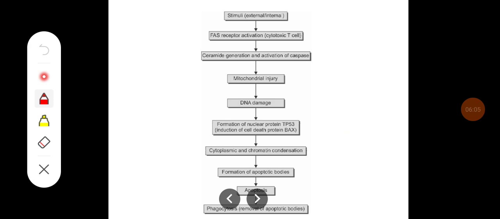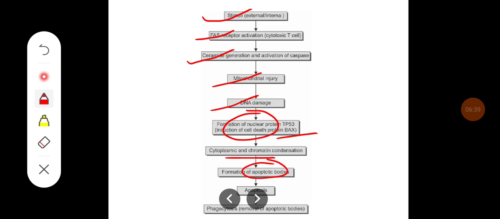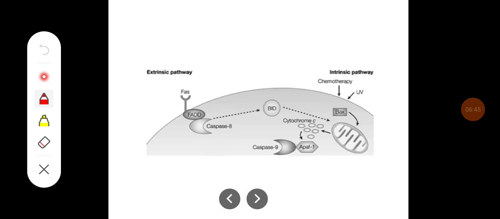So this is the mechanism where the stimuli, whether external or internal, are going to activate the FAS receptor. There will be ceramide generation, which leads to mitochondrial injury and DNA damage, which helps in the formation of the nuclear protein p53, and also they are going to induce the BAX proteins, which leads to cytoplasmic and chromatin condensation, formation of apoptotic bodies, and later they will be phagocytosed by macrophages.